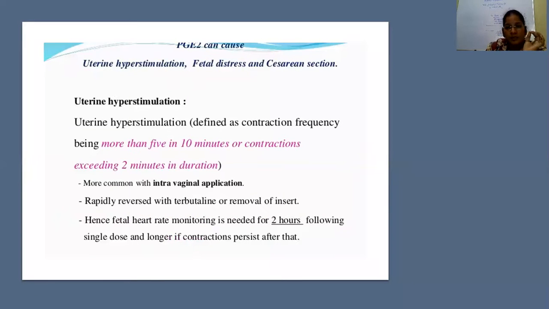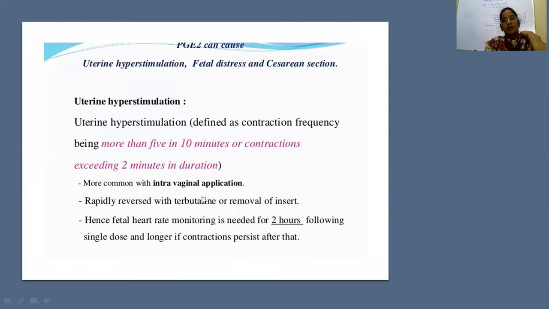The most important side effect if we use prostaglandins is uterine hyperstimulation. Before knowing what hyperstimulation is, you must know what a good uterine contraction is. A good uterine contraction has a frequency of 2 to 3 contractions in 10 minutes, with each contraction lasting only 45 seconds. But in hyperstimulation, instead of 2 to 3 contractions, you have 5 contractions in 10 minutes, and instead of 45 seconds, each contraction lasts 2 minutes. That is a very dangerous sign. You may lose the baby due to fetal hypoxia. It is the most severe complication with PGE2 or dinoprostone gel.